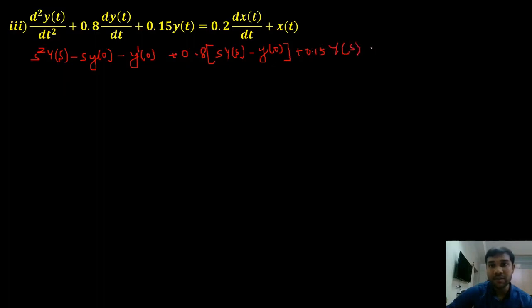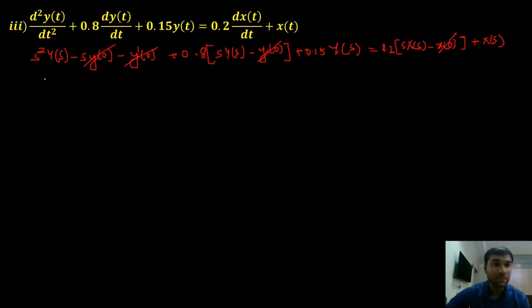Yes, this is the left hand side if I apply Laplace transform, and on the right hand side I have 0.2 into s X of s minus x of 0 plus X of s. Now since my initial conditions I can assume 0, in the question it is given to assume initial conditions as 0. This becomes 0, this becomes 0, y of 0 is 0 and x of 0 is also 0.